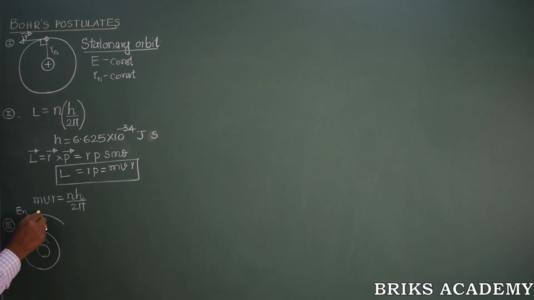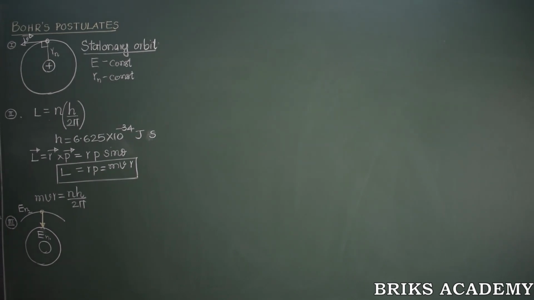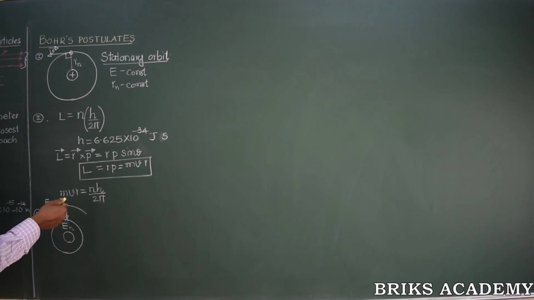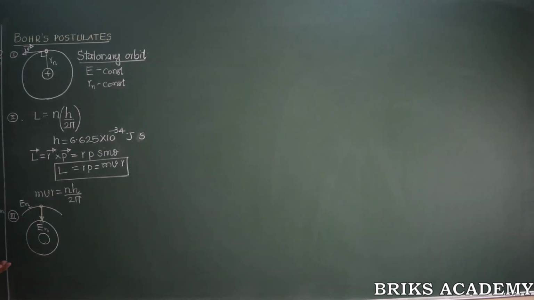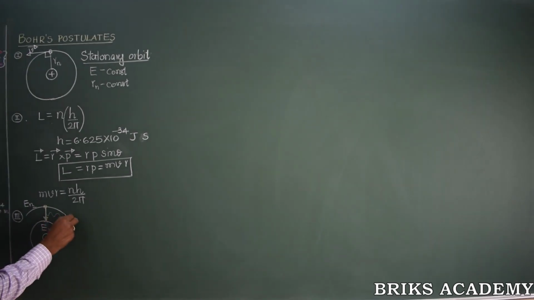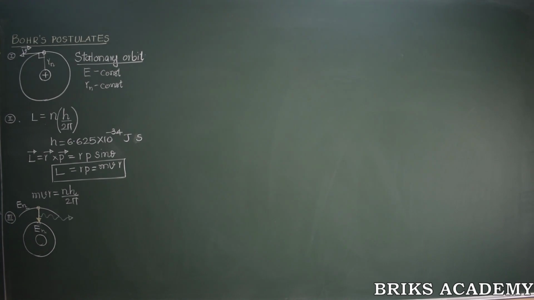If an electron jumps from a higher energy orbit to the lower energy orbit, only then does it lose a photon. As long as an electron is present in one stationary orbit, it does not lose energy. But only when the electron jumps from a higher energy orbit to a lower energy orbit does it lose its energy in the form of an electromagnetic wave, or otherwise called a photon.